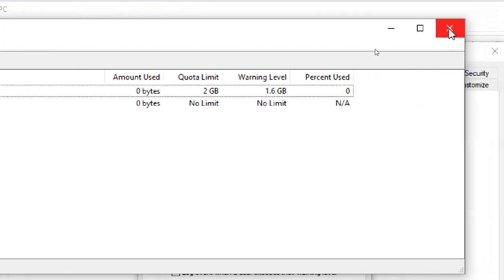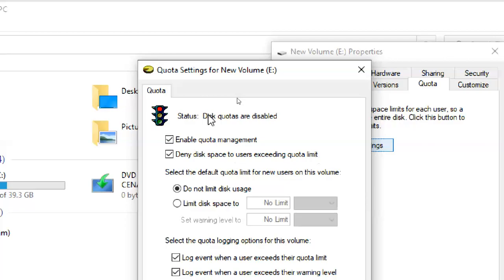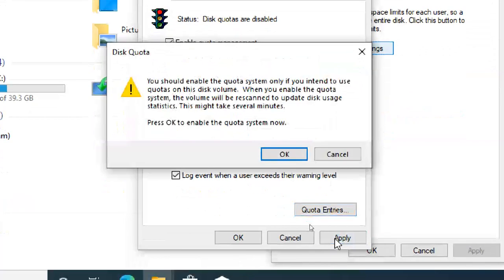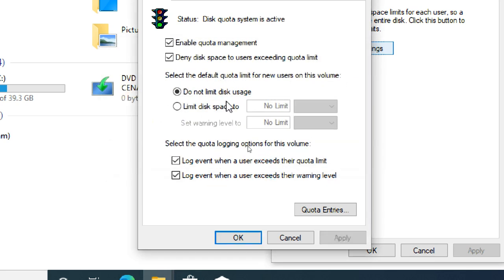So one by one, I'm closing this one. Now you can see this. Click on apply. Wait. Once you click on apply, you'll get this warning. So read everything. You should enable the quota system only if you intend to use quota on the disk volume. When you enable this quota system, volume will be rescanned to update disk usage statistics. This might take several minutes, and press OK to enable the quota system now. So why I choose 10 GB, 2 GB kind of stuff? Because smaller the disk space, faster it will work. Now it is completed.